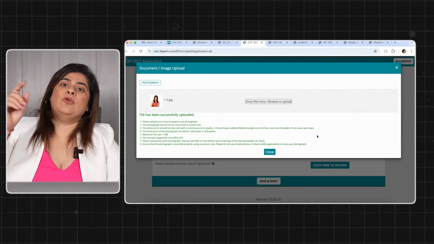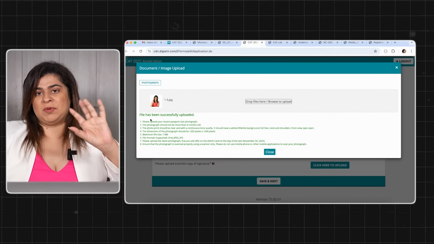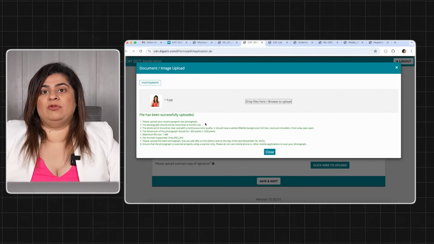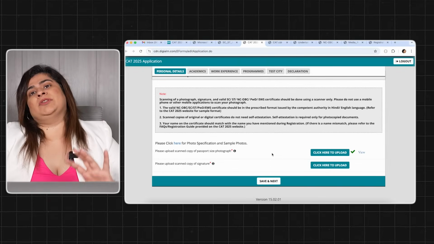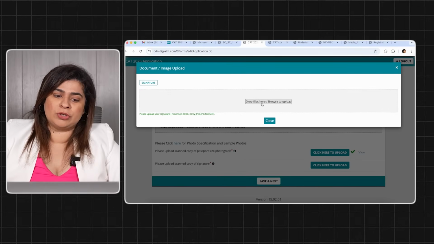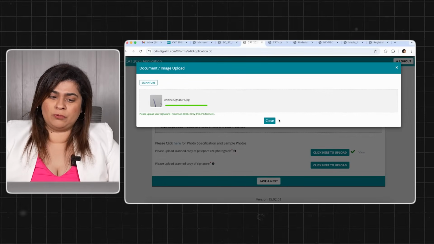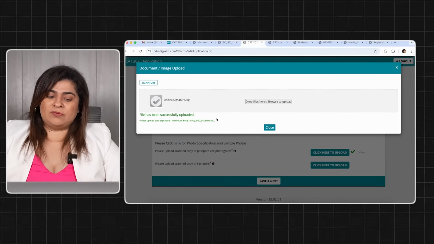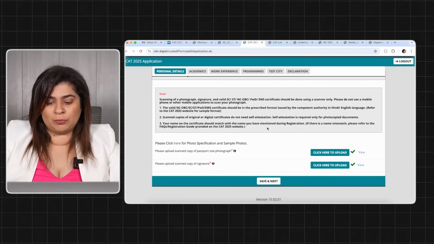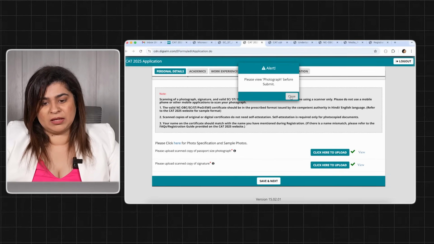Alright, so once you have uploaded your photograph, you will be able to see a preview of it. Once it has been mentioned, file has been successfully uploaded. If there are any issues with the dimensions, the size, or any color combination issues, it will not accept it. So quickly upload your photograph, your signature, get file has been successfully uploaded for both of them. Click on save and next, and then we can move to the next section.